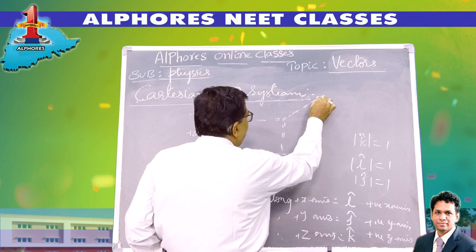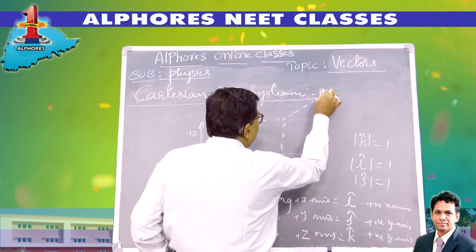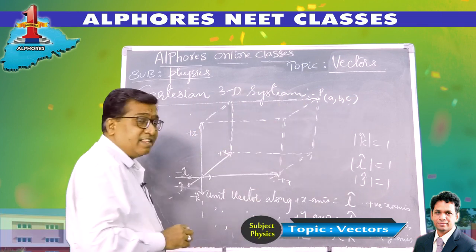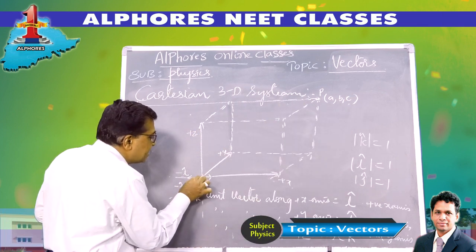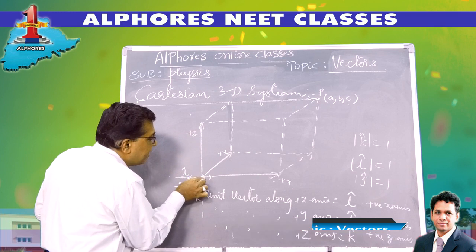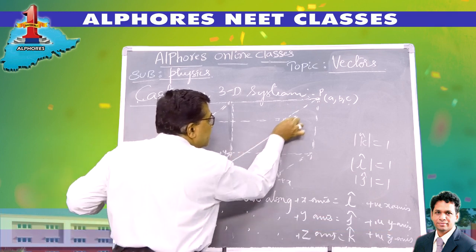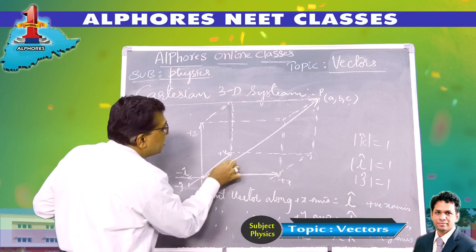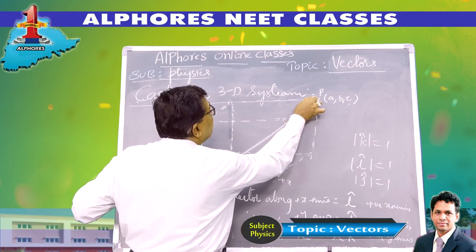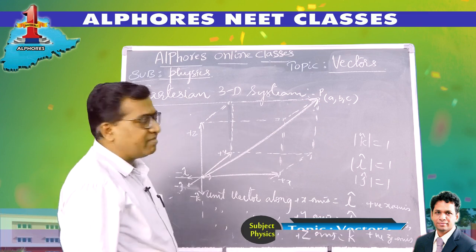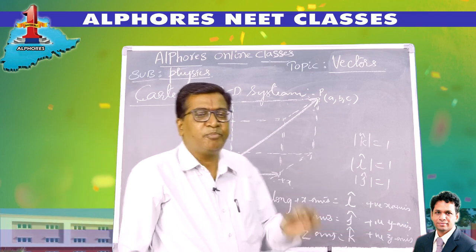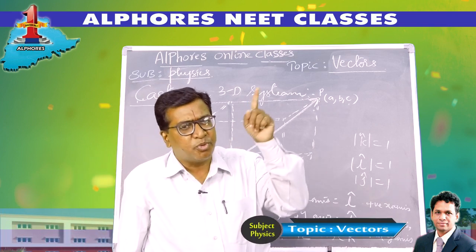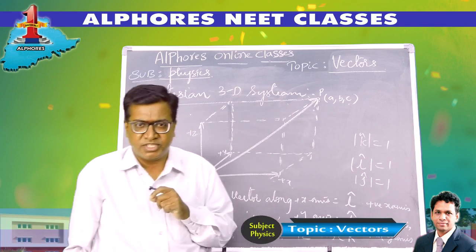Let me consider a point P here. This is the point P. Let the coordinates be a, b, c. Then the vector which connects the origin to the point P, the vector which represents the position of the point P from the origin, is called the position vector of point P. A position vector is the vector which represents the position of the point with respect to the origin.